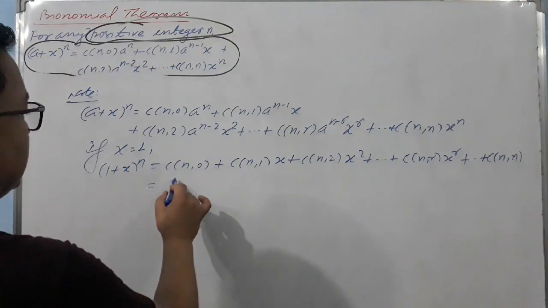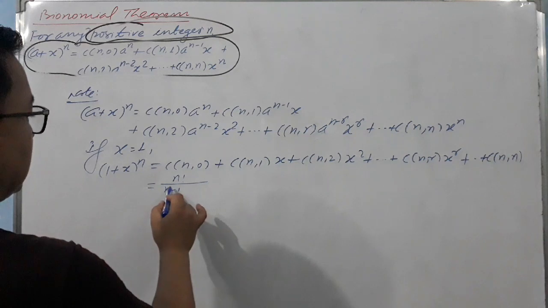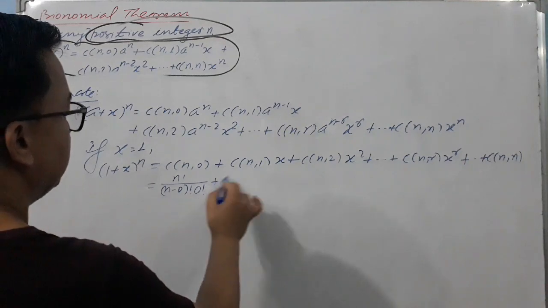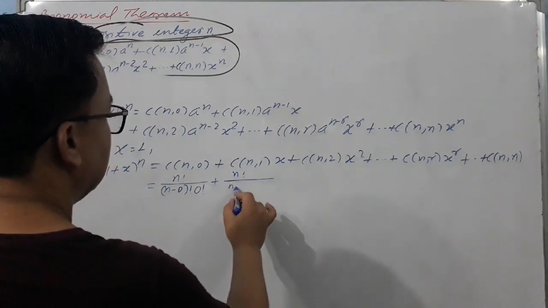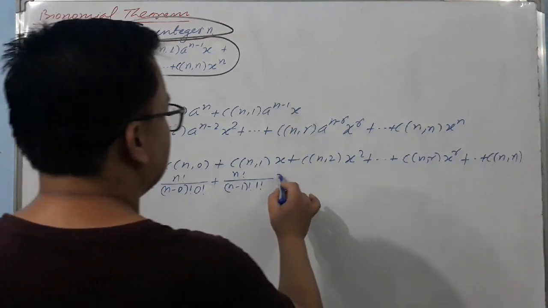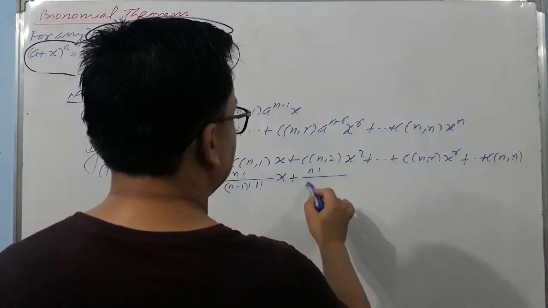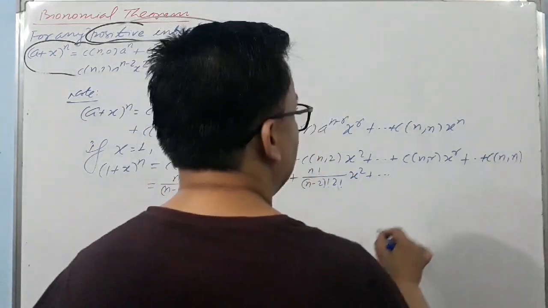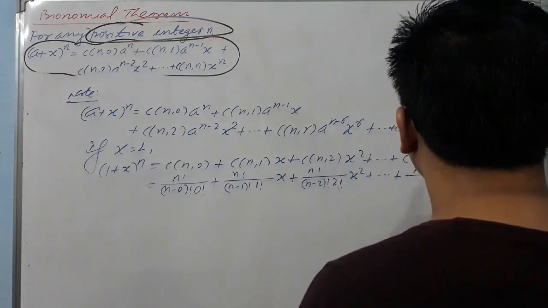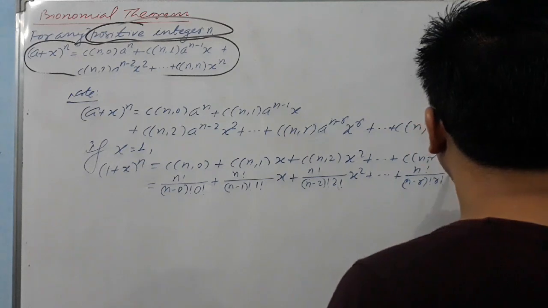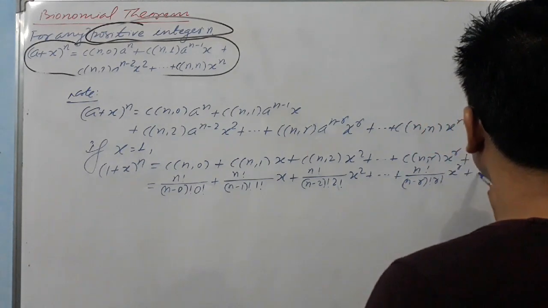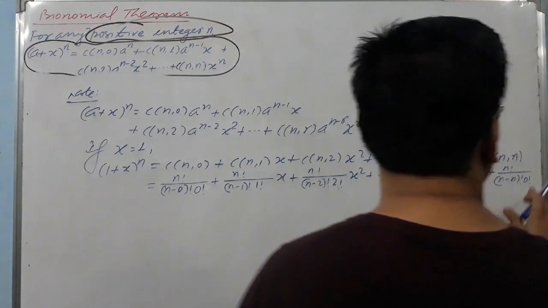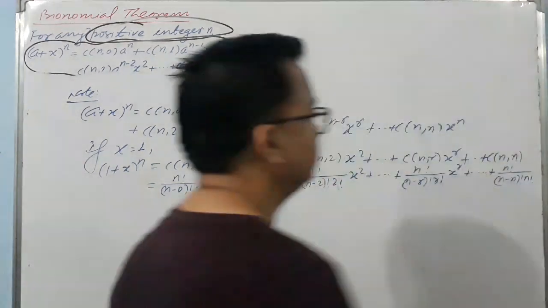If you use the value of this, you are going to get n factorial upon (n minus 0) factorial 0 factorial, plus n factorial upon (n minus 1) factorial 1 factorial x, plus n factorial upon (n minus 2) factorial 2 factorial x squared, plus ... n factorial upon (n minus r) factorial r factorial x^r, plus ... n factorial upon (n minus n) factorial n factorial.